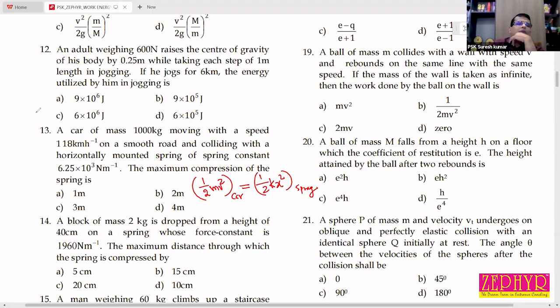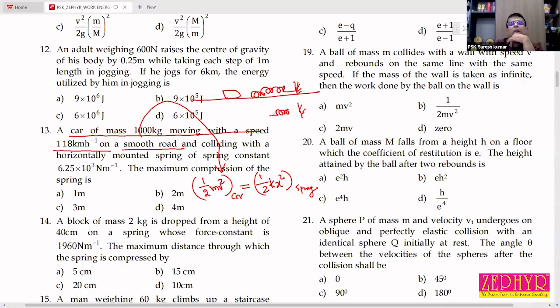A car is moving with a speed of 118 on a smooth road. So that car possesses kinetic energy. Okay? This car collides with a spring which is horizontally mounted. So what happens is the spring compresses and finally the car comes to rest.